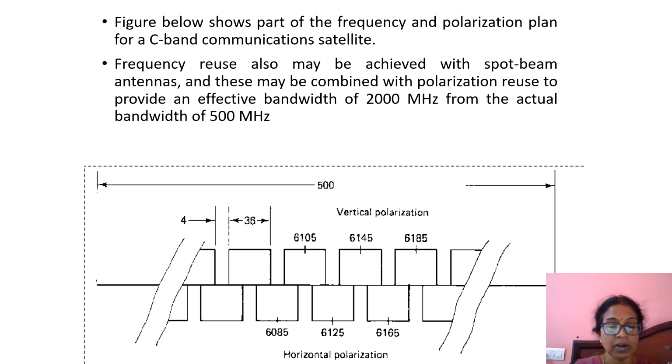Still there will not be interference between these two channels and these two channels. Similarly, this frequency is shared by these two channels and these two channels. Since they are 90-degree orthogonal to each other, we will not get polar interference. So within 500 megahertz, instead of 12 channels, you can transmit 24 channels.